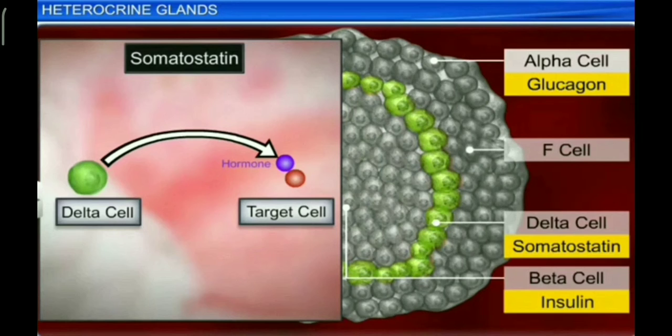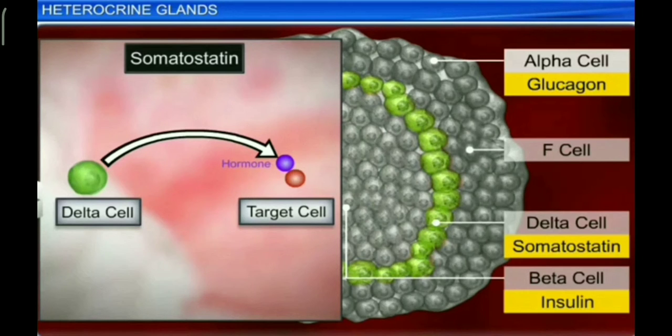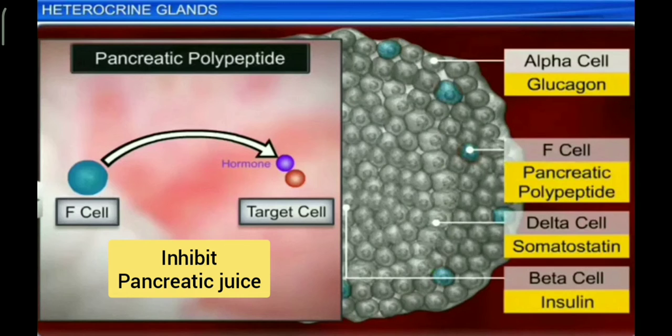Delta cells secrete somatostatin, which inhibits the secretion of glucagon and insulin. It also decreases the gastric secretions, motility, and absorption in the digestive tract. F cells or PP cells secrete pancreatic polypeptide. It inhibits the release of pancreatic juice.